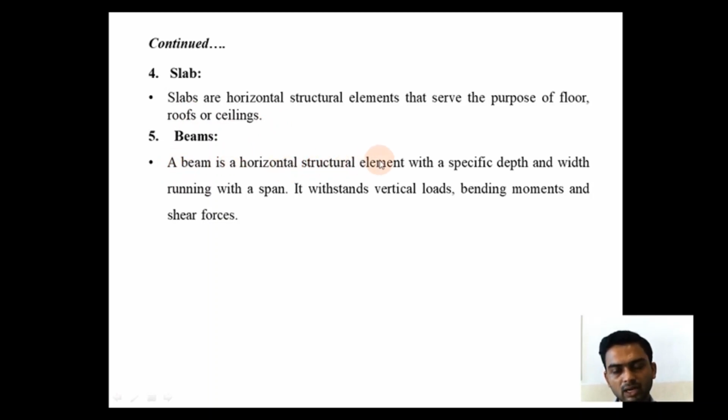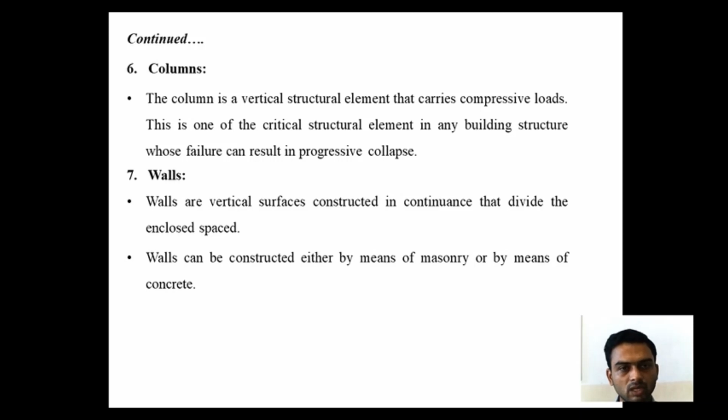A beam is a horizontal structural element with specific depth and width running with a span. It withstands vertical loads, bending moment and shear forces. The load coming from the slab is transferred to the beams and beams further transfer the load to the columns beneath it. Columns. The column is a vertical structural element that carries compressive loads. This is one of the critical structural elements in any building whose failure can result in progressive collapse of the structure. Load coming from the beams is transferred via columns to the foundation below it.